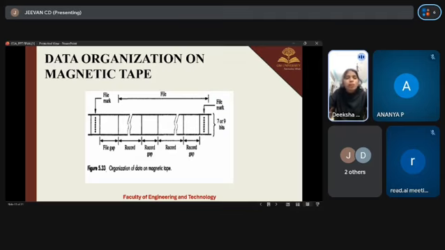A file is a group of related records kept together on the tape. Next, file mark, a special mark that tells the tape drive that a file has ended. And it contains a file gap, a larger gap placed between two files. It separates big chunks of data. And here are the 7 or 9 bits. It shows that each character is stored as 7 or 9 parallel bits. Next slide.